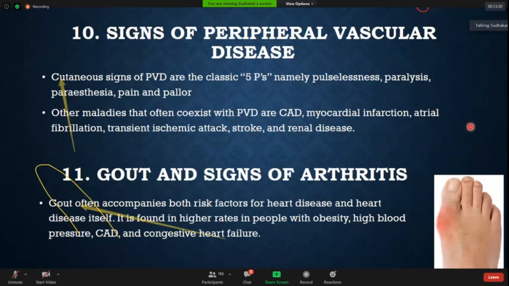The next important sign is signs of gouty arthritis, what is known as tophi. There are so many studies which have shown that gout is associated with coronary artery disease, and even in patients with heart failure, gout, uric acid, and hsCRP are very high. So gouty arthritis and its markers should be looked for in a patient with coronary artery disease.